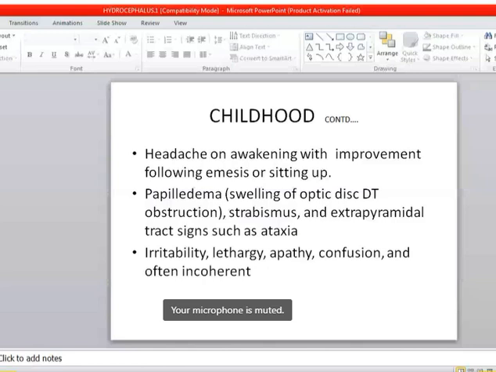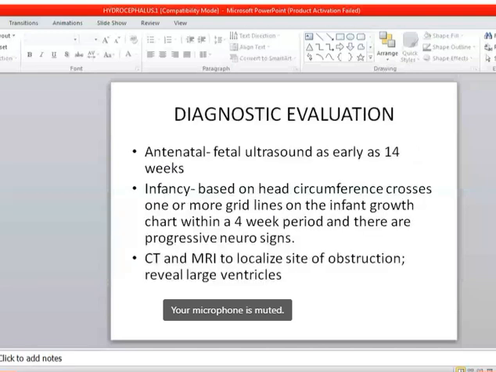So how can we diagnose a case of hydrocephalus? Antenatal fetal ultrasound can be done as early as 14 weeks, and in an infant, based on the head circumference: if the head circumference crosses one or more grid lines on the infant growth chart within a 4-week period, and there are progressive neurological symptoms, then we can suspect that this is a case of hydrocephalus.